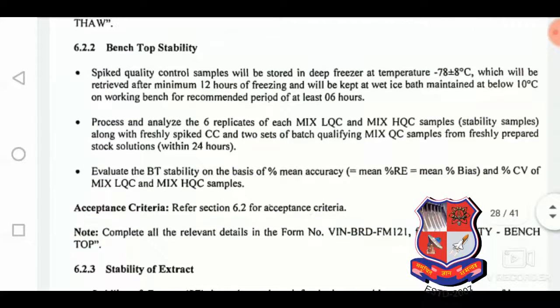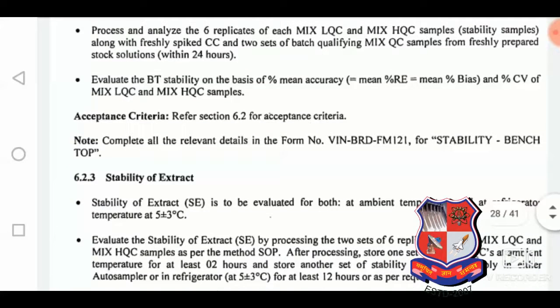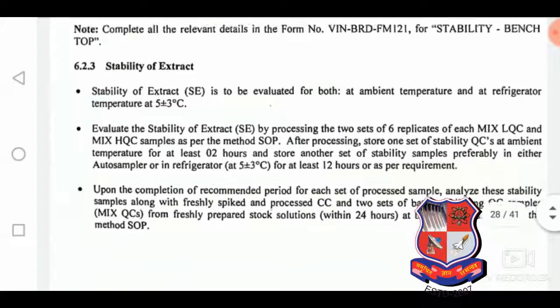Batch top stability means we have to prepare 6 replicas of LQC and HQC level, that is lower quality control and higher quality control, because in between those two at least QCs have to be there for the final sample analysis. And batch top stability is judged on the basis of percent mean accuracy. Accept the criteria as per 6.2 that we have discussed before.